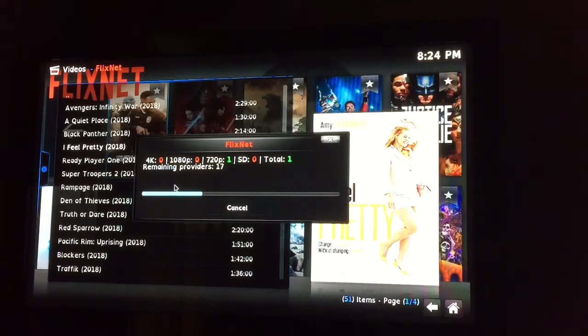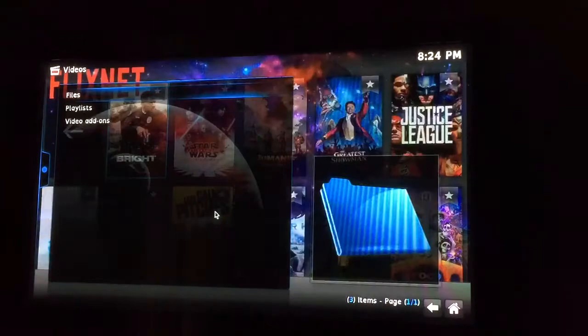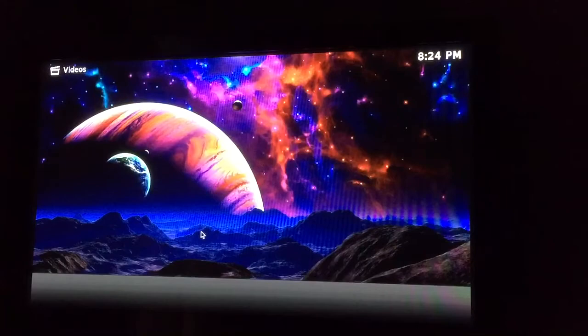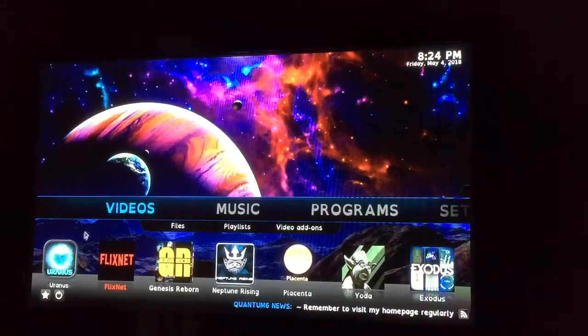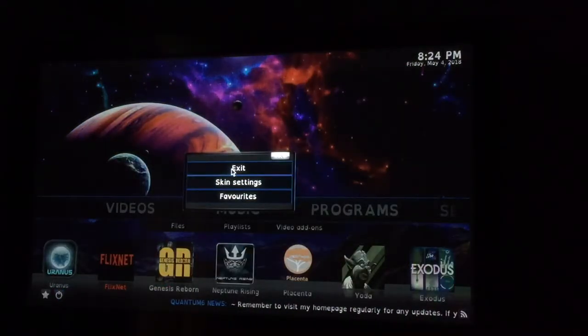They all have their own niche, and I find that Terrarium's easiest to use. You've seen how many times I had to click around here. Other than that, then you just hit play. Cool. Back out of here, back out, back out, and you can click on any one of these apps here. Then just hit exit, and make sure you exit out of Kodi. Don't just shut the box off, because this one is very fidgety. All right. Thanks.